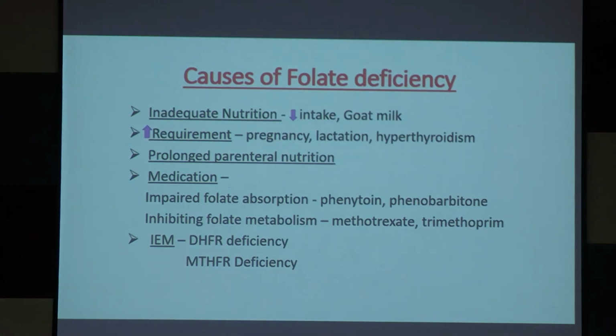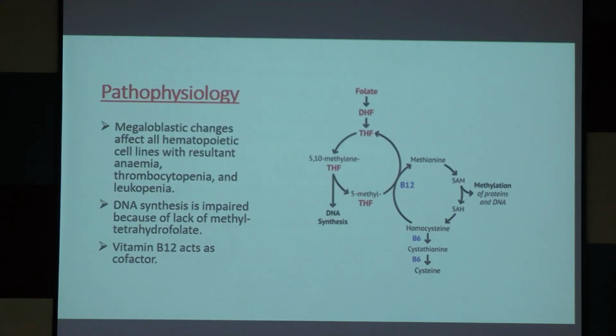Now, inborn error of metabolism. Dihydrofolate reductase deficiency, okay, and methylene tetrahydrofolate reductase deficiency. Now, see the flow chart. Here, dihydrofolate is converted to tetrahydrofolate by dihydrofolate reductase. So, if dihydrofolate reductase is not there, then there will be no conversion, and as I said earlier, tetrahydrofolate is the active compound. So, DNA synthesis will be impaired.